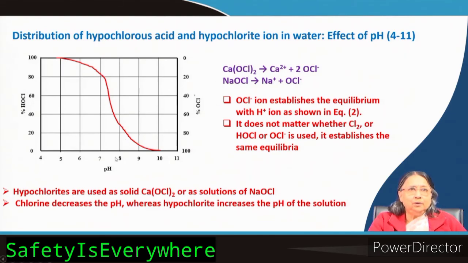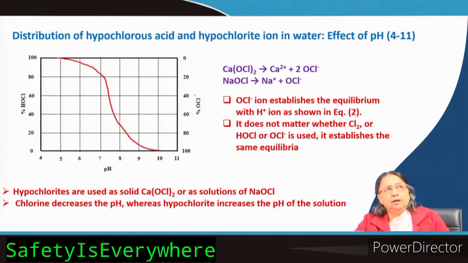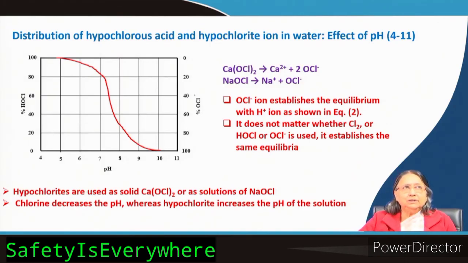Okay. Hypochlorites are used as solid or as solutions. We can use both, either we can put some solid in the water during disinfection, or we can make some solution and then we can put a proper dose. Chlorine decreases the pH. We have seen chlorine when it reacts with water gives HCl plus HOCl. So, some acids are produced. So, it is decreasing the pH, and when we add NaOCl, then it will form Na plus and OCl minus. So, what will be the pH effect? That is again dependent on the equilibrium.